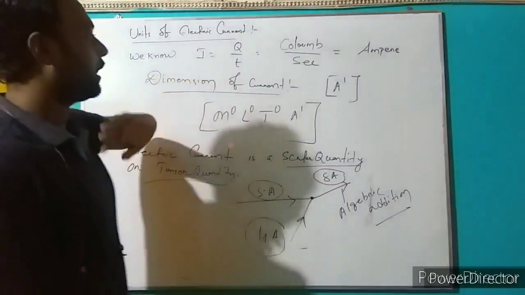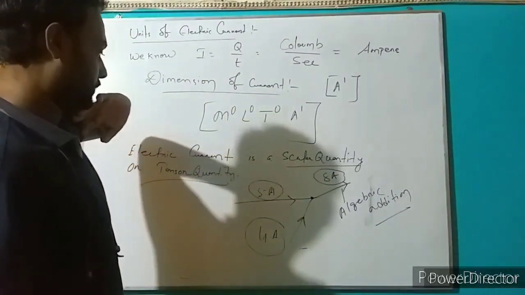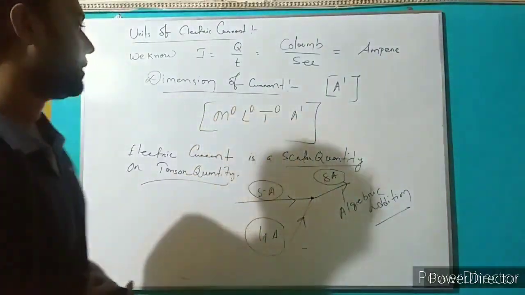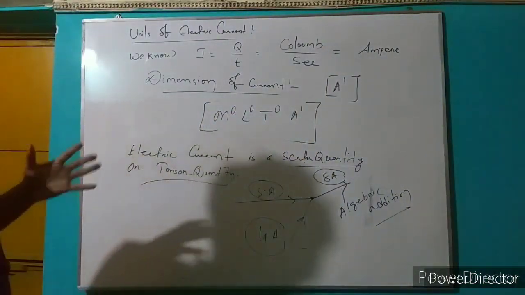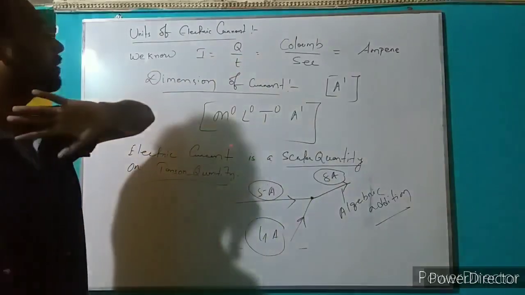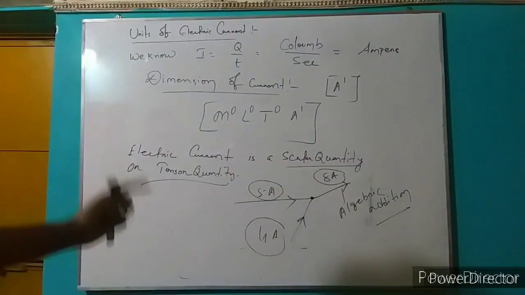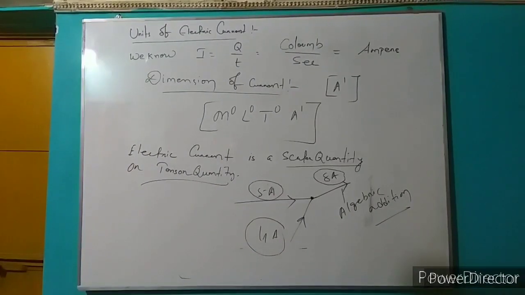Using that formula, we can solve several problems. Now I am going to discuss some problems which are related to the formula. Please note it. After that, I will erase that.